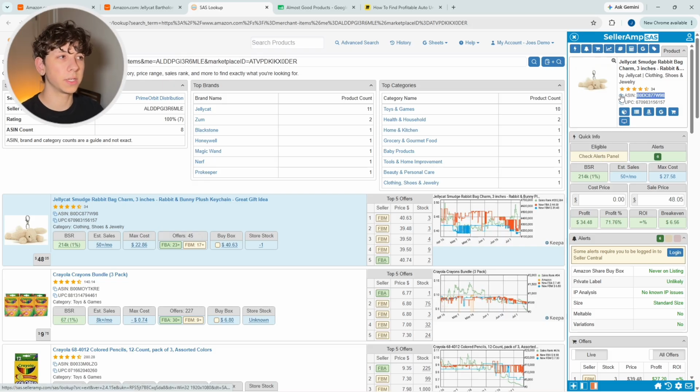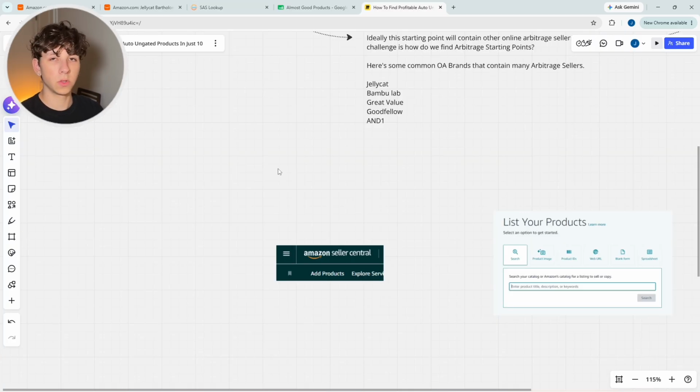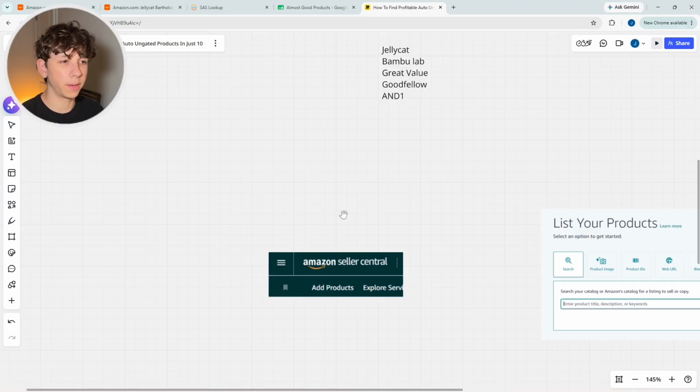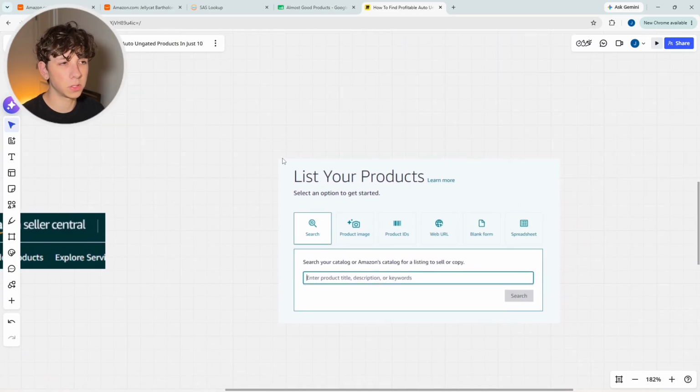What you're going to want to do is actually copy the ASIN here, and you're going to want to go into Seller Central and actually add the product inside of your Amazon Seller Central. So the way you'll actually go ahead and add products to your Amazon Seller Central, if you're not already aware, is in the top left where the logo of Amazon Seller Central is. Go ahead and click Add Products. From there, you're going to be met with the List Your Products screen.